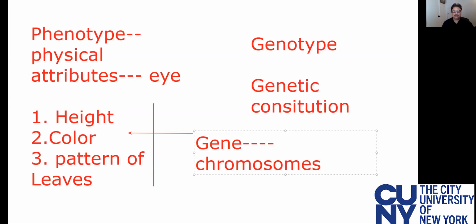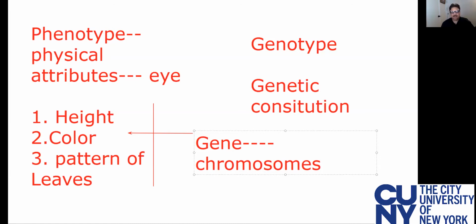Now, as I mentioned to you, genes are located on chromosomes, and they are located on chromatids. So for example, growth genes is located here. So genes are located at a specific position on a chromosome, and that is called as loci. So the gene for hair color is here. The blood type and eye color, they are on the same chromatids, but they're at a distance. So location of genes is called as loci.